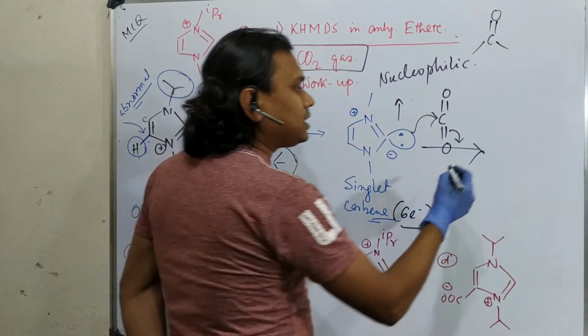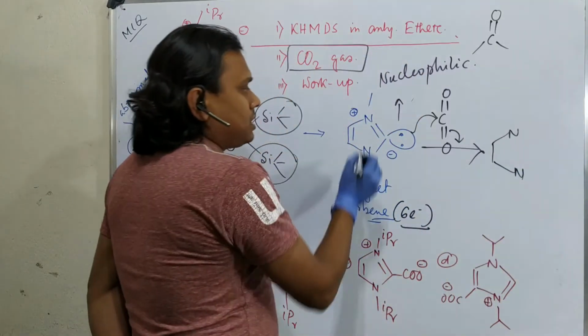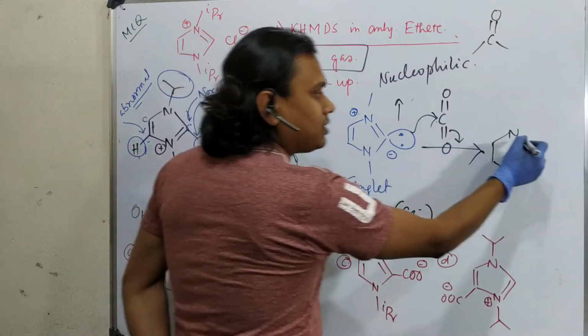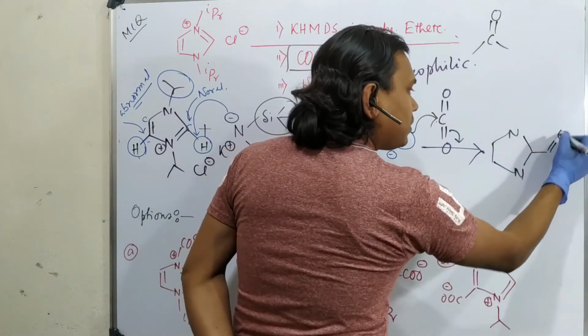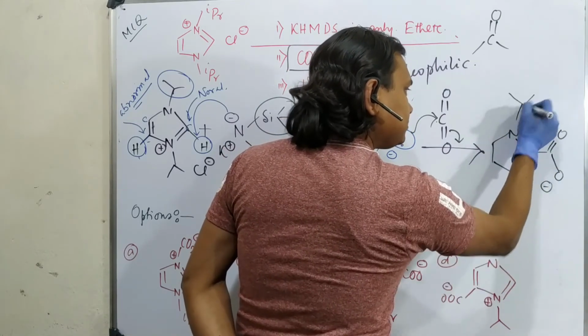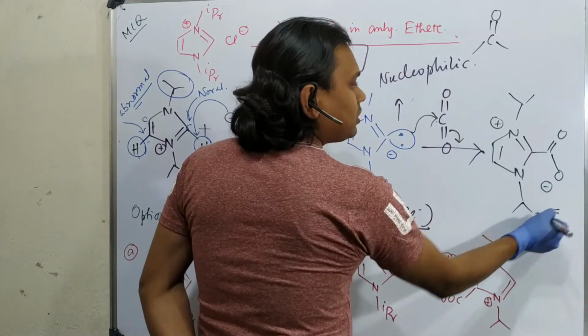So what does it result in ultimately? See, it was a positive charge, it was a negative charge. This negative charge is attacking here. So we can expect that this carbon became neutral. And after this, one oxygen minus. Okay. So this is actually the product.